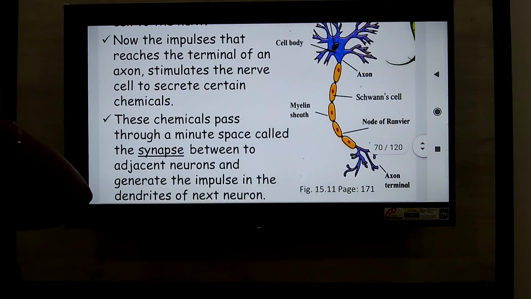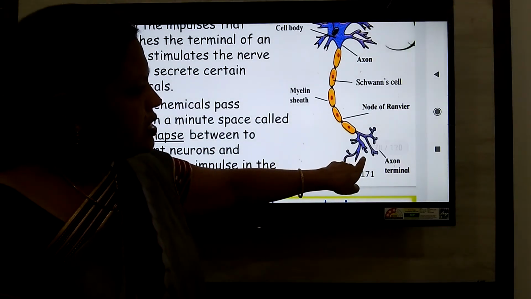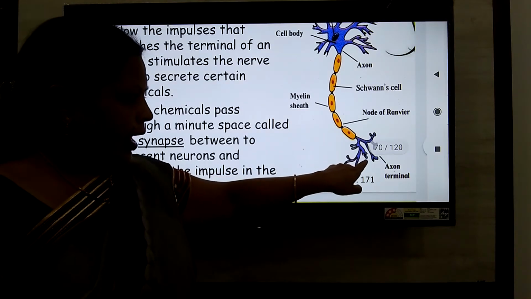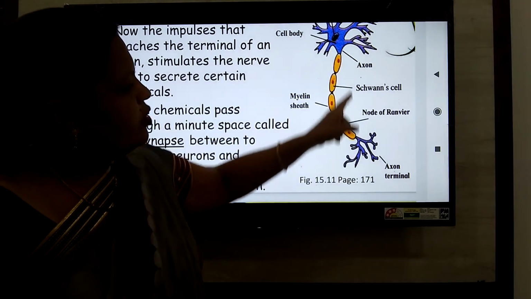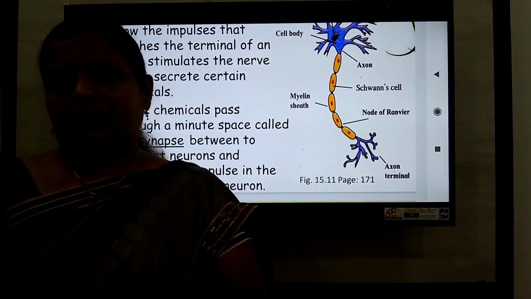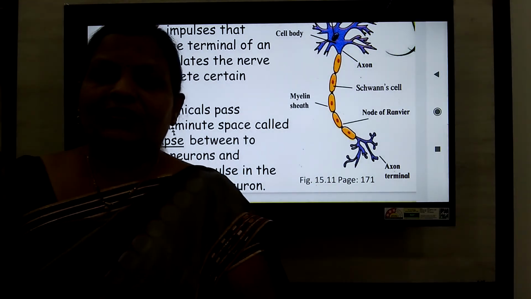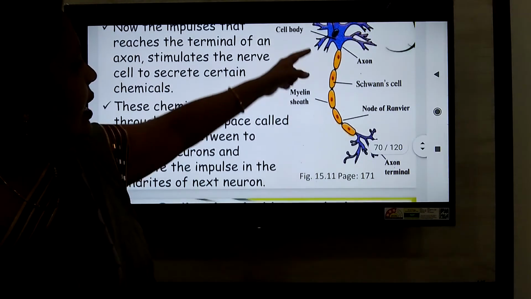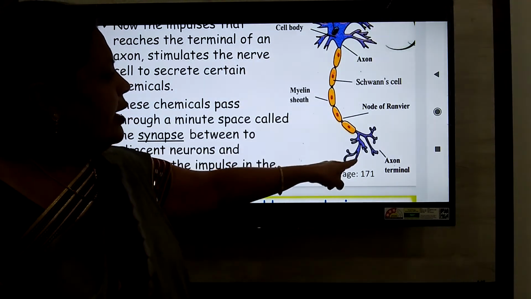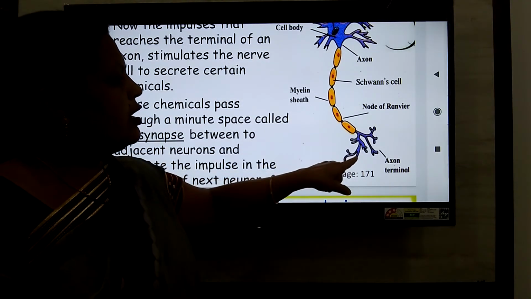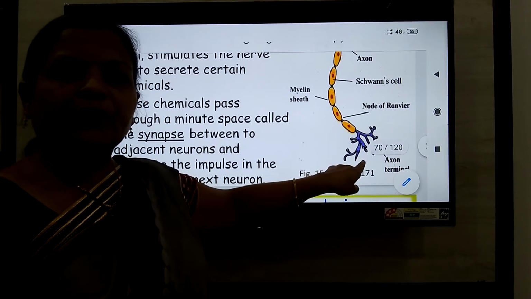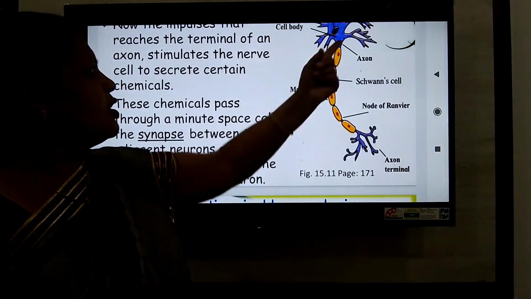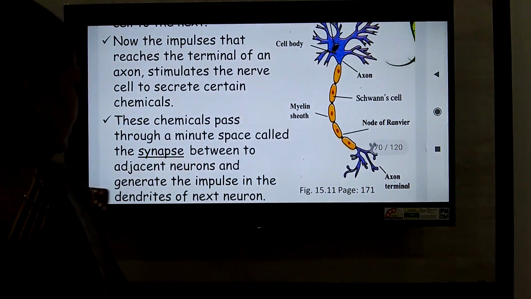Now, at the junction of the axon terminal of one neuron with the dendrites of another neuron, there is a gap. That is called a synapse. As the impulse enters the axon terminal, a chemical is synthesized at the synapse, and this chemical again stimulates the dendrite of the other neuron.